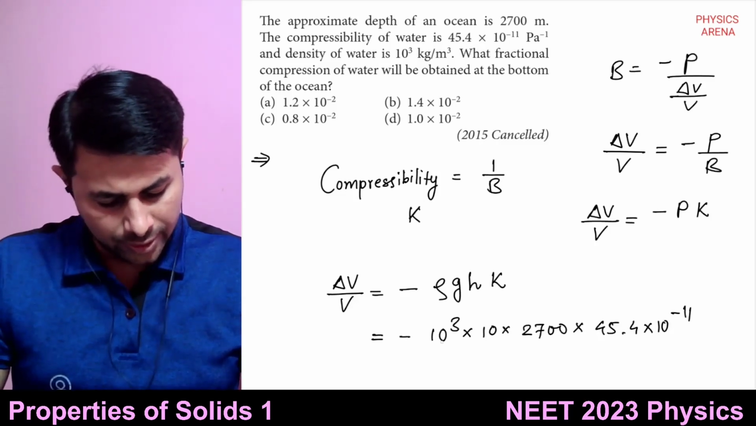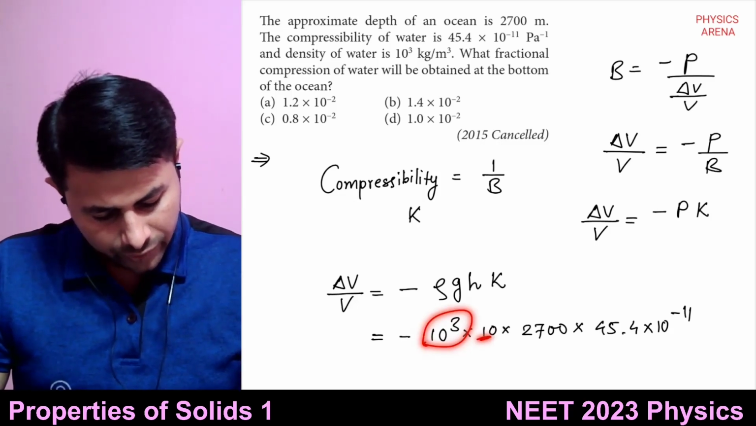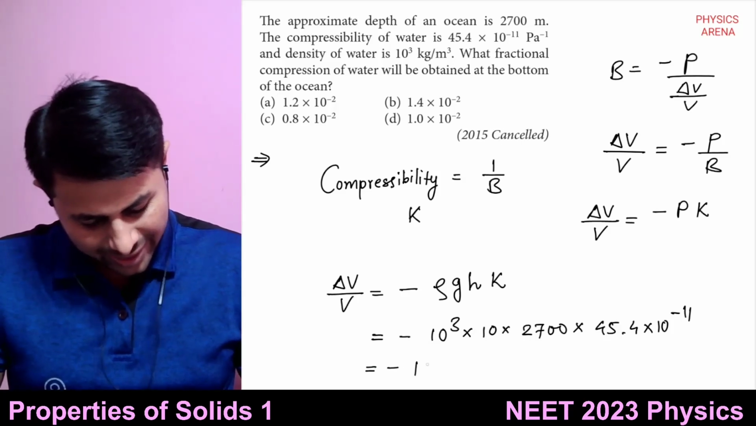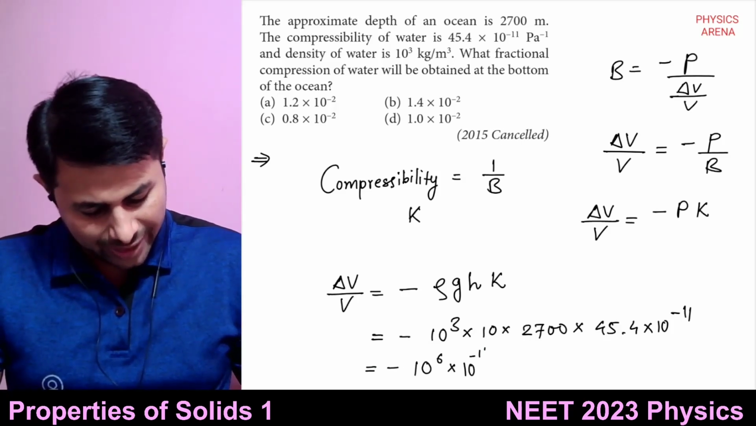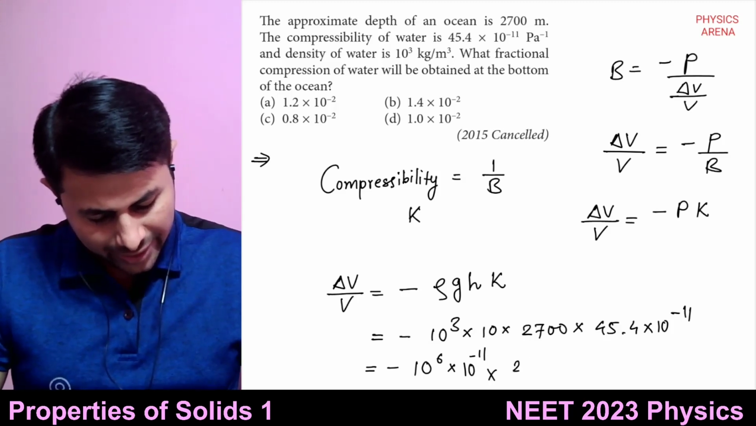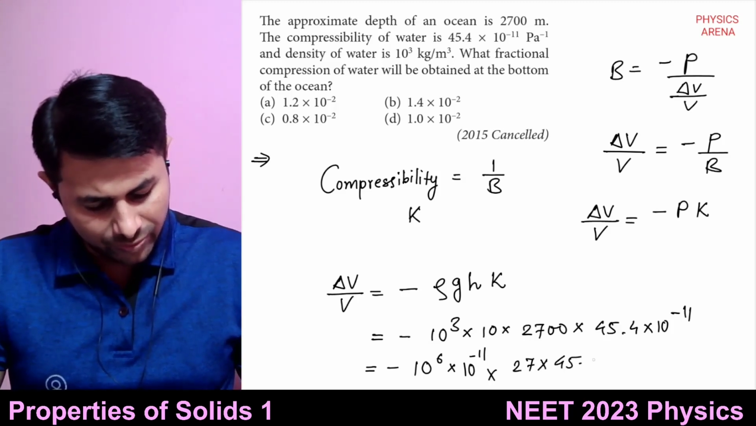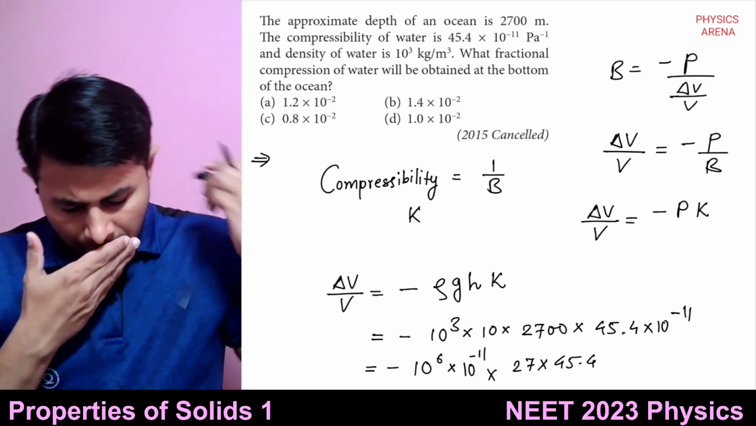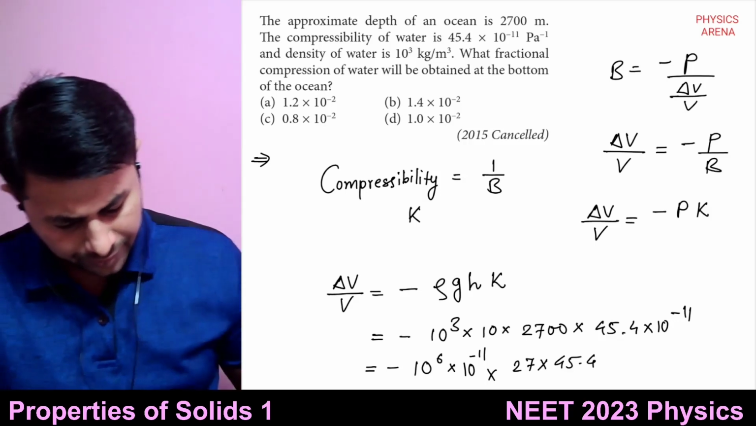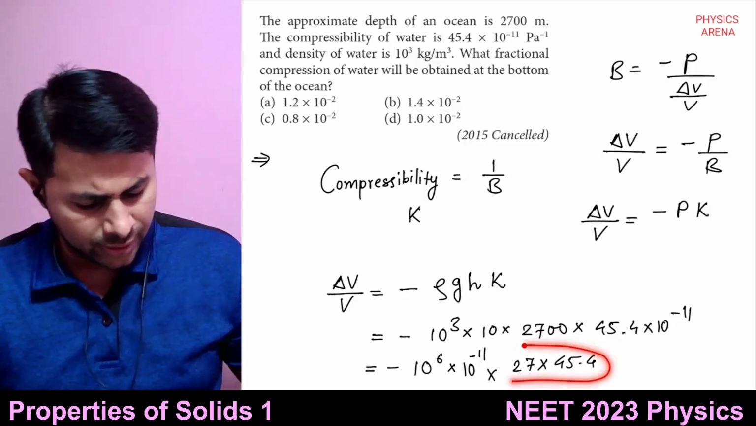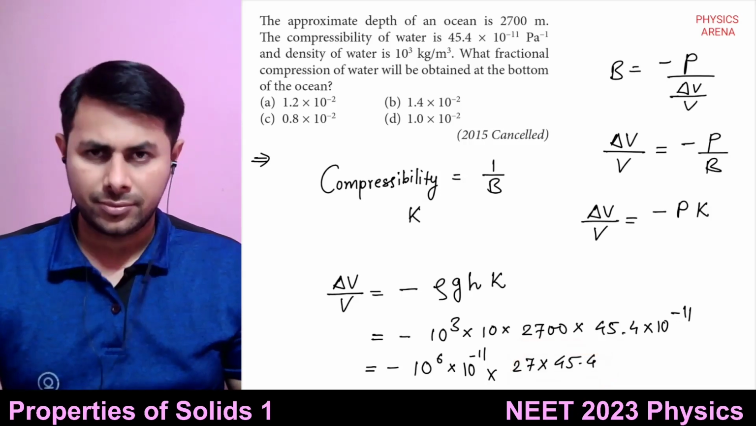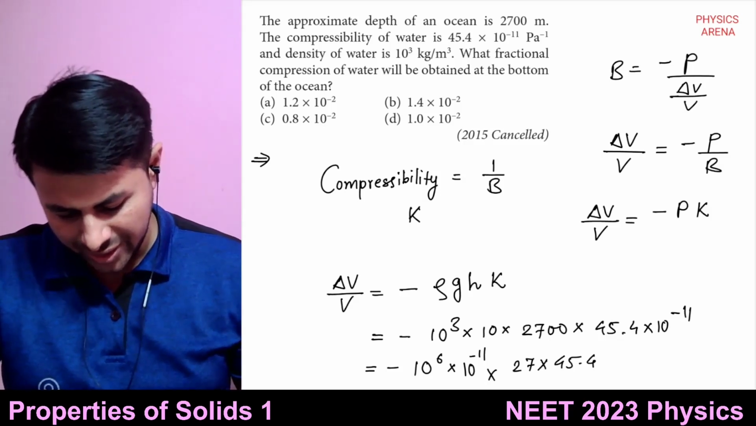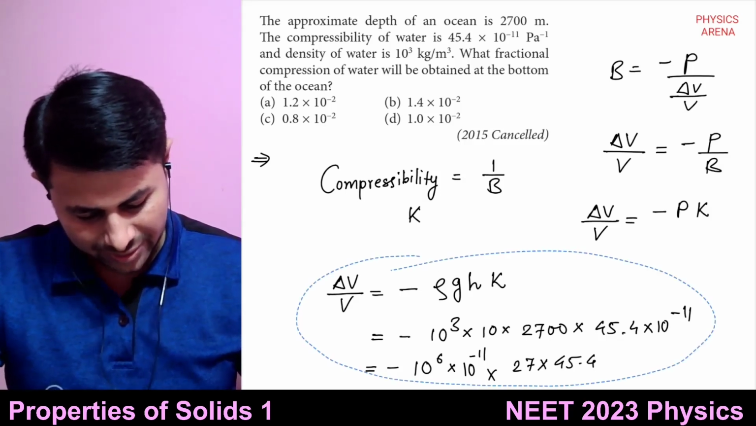So this is 10 raised to 3, 4, 5, 6. So it is minus of 10 raised to 6 multiplied by 10 raised to minus 11 multiplied by 27 multiplied by 45.4. Approximately, this will be a little bit over 1000. But the options are closed, so you have to calculate it. There is no option.